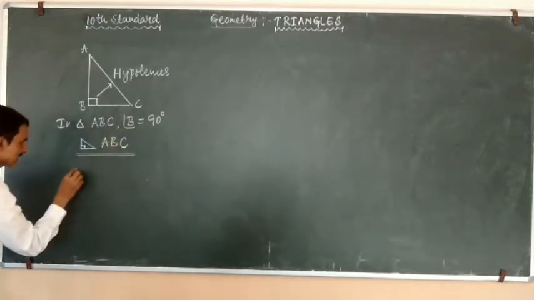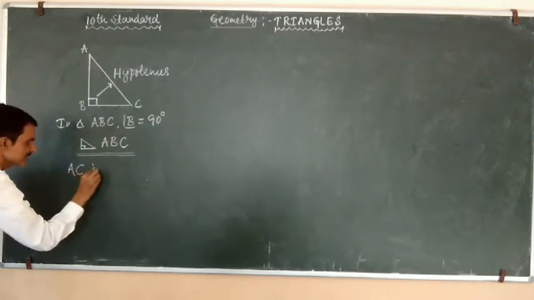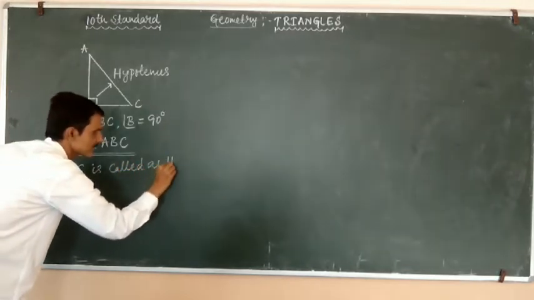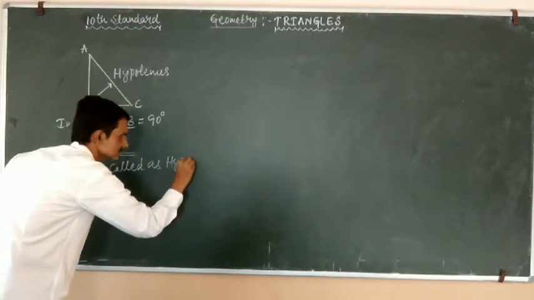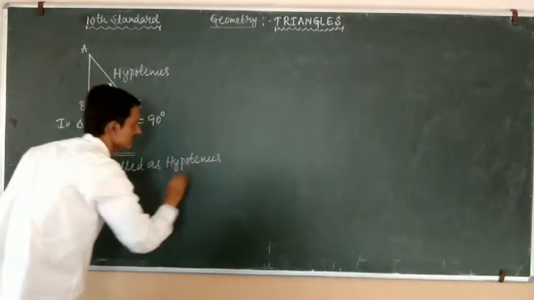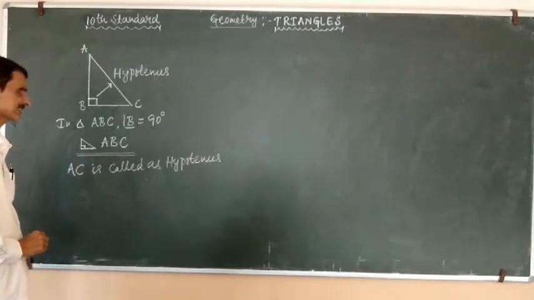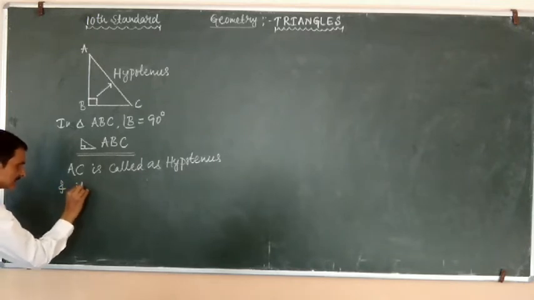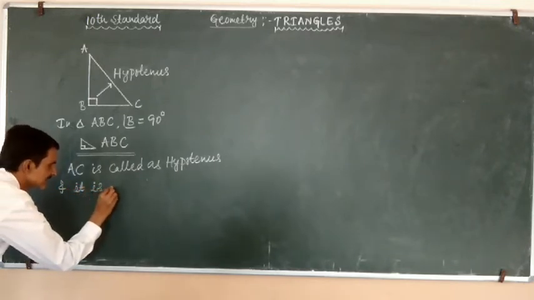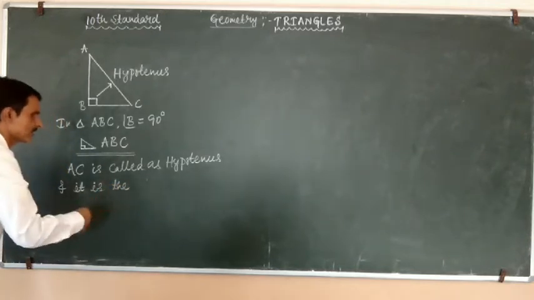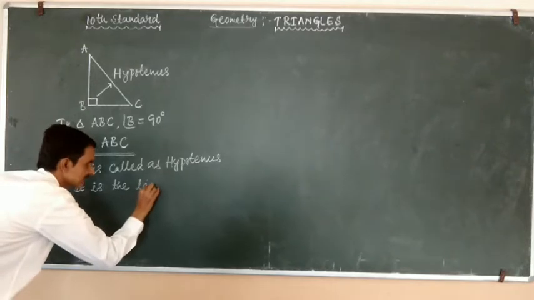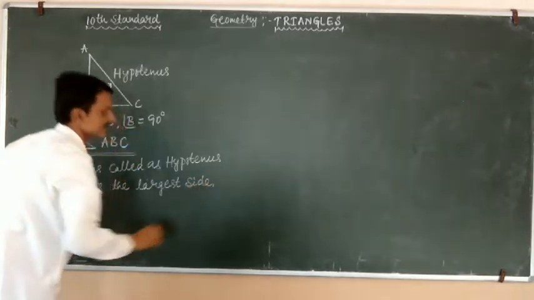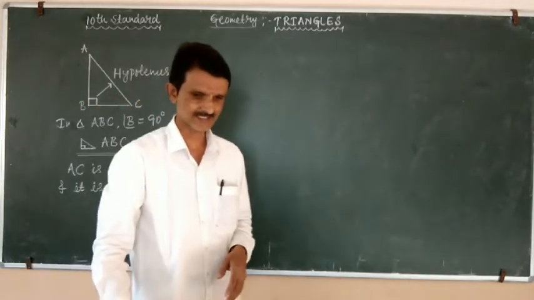AC is called hypotenuse, and it is the biggest side, or you can call it the largest side.